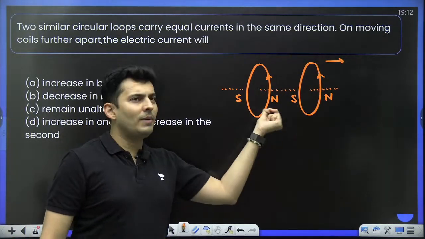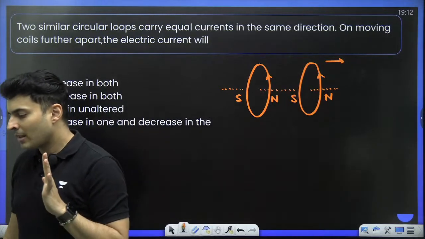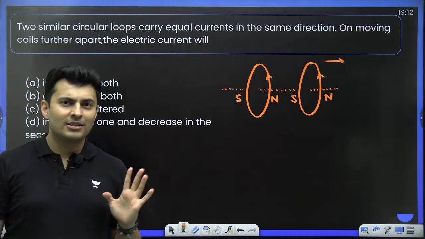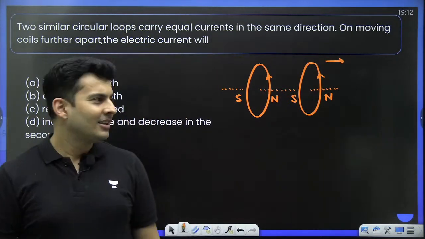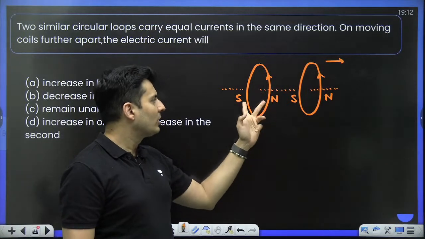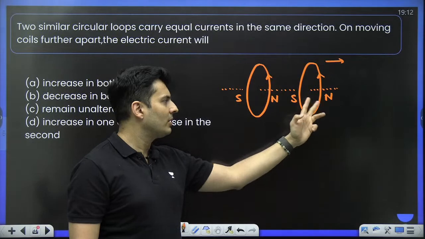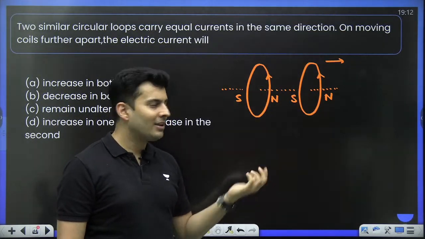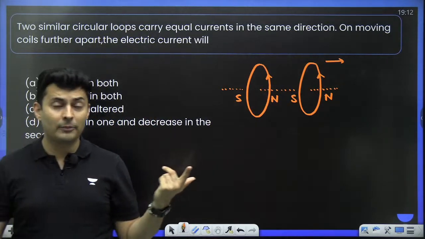Are these two electromagnets attracting or repelling? Just tell me that in the chat box. Are they attracting or are they repelling? Just tell me that much. That much is enough for me. Then I will tell you what to do next. Think about it. This is south-north. This is one bar magnet, like a bar magnet. This is one north-south, another bar magnet. Will these two magnets attract or repel? Don't you see north and south will attract? They are close. Definitely attract.